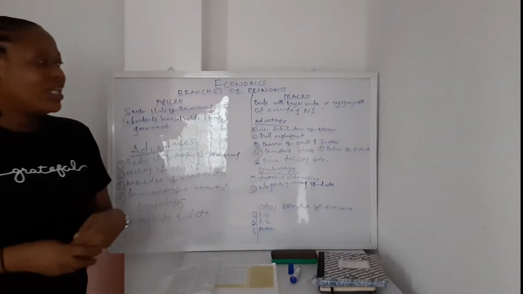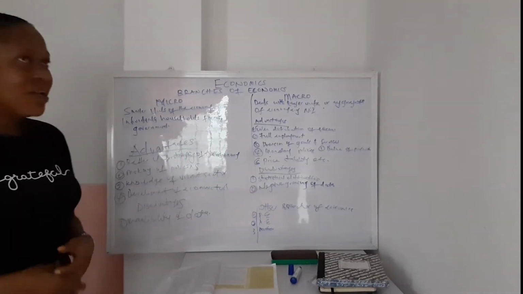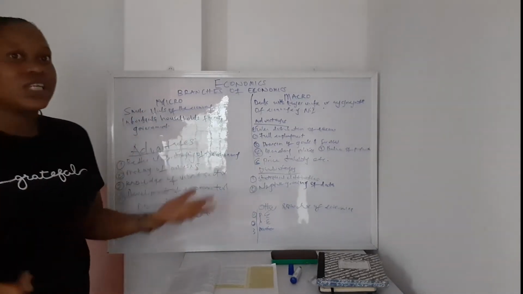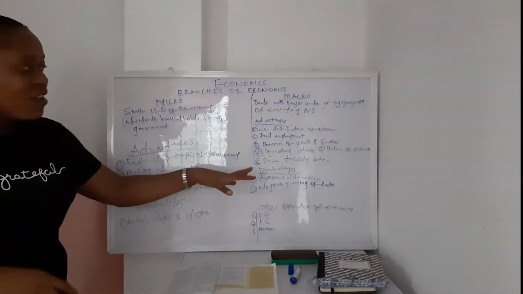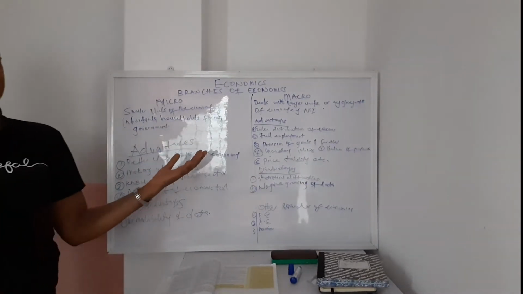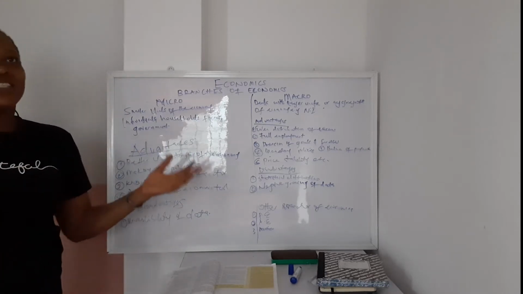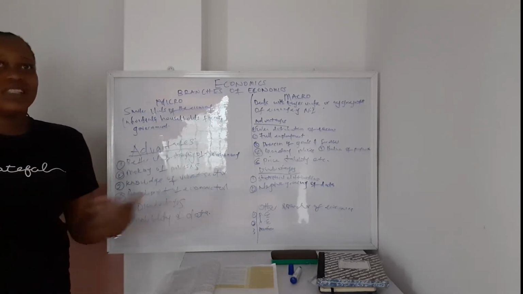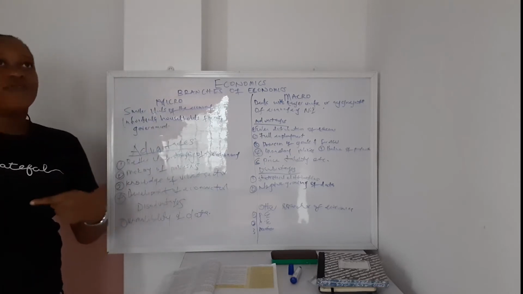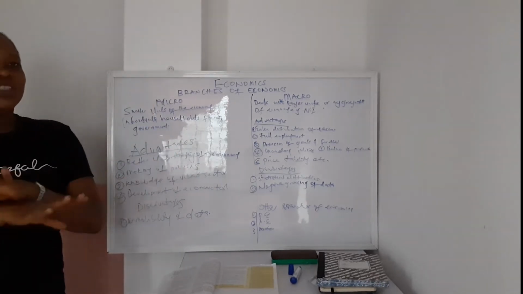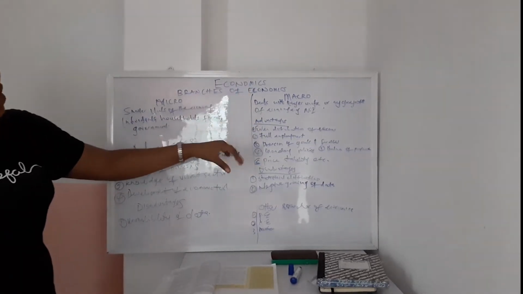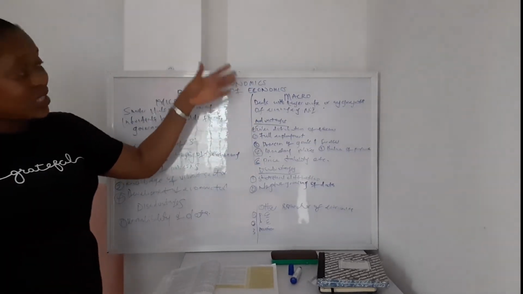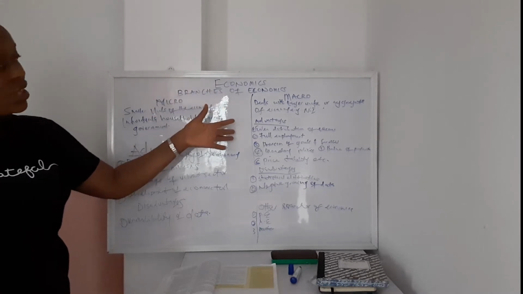Then of course, balance of payment. There is a good balance of payment. The budget system is working, where the budgets, the finance bill, all the bills, are working very well. Then they have price stability. There will be a lack of inconsistency in prices, not today inflation, tomorrow inflation. No disparity.